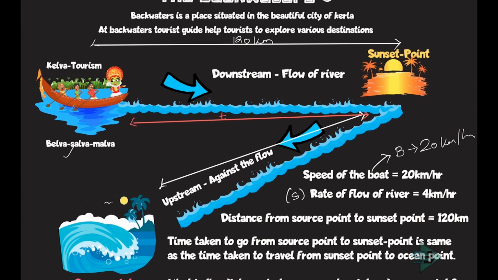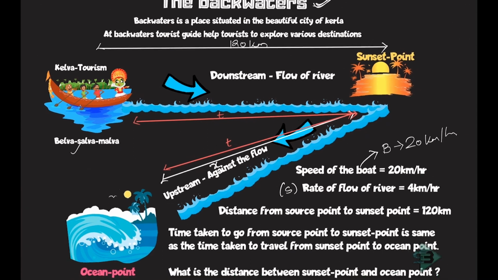The same is the time taken to travel from the sunset point to the ocean point. This time taken is same. So this will also be equal to T. That is something that I know about the problem. And I am being asked what is the distance between this. So let that distance be X. I need to find out this distance and my problem is solved.